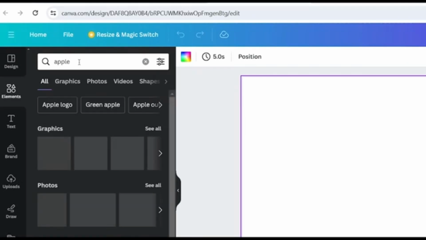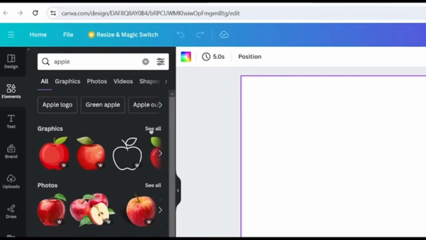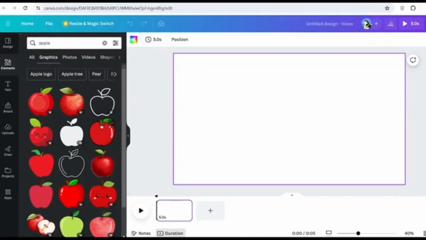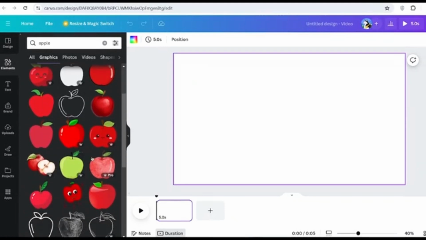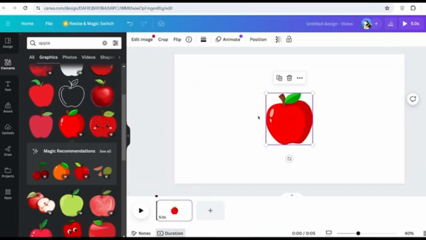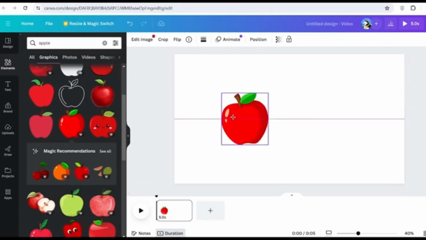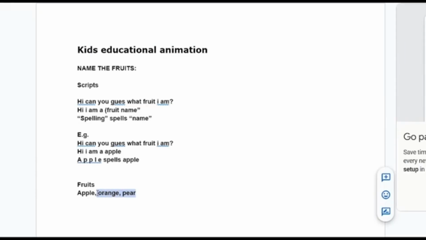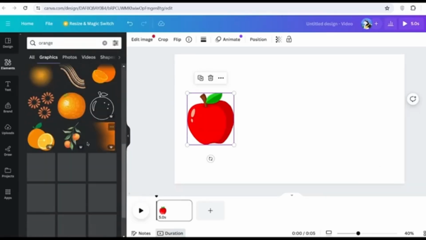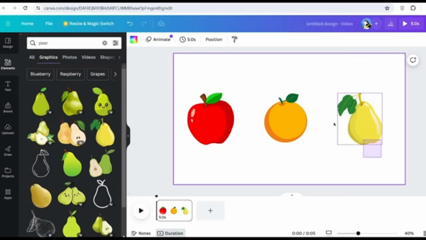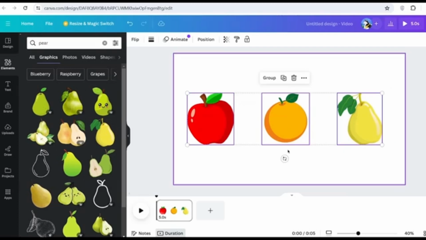So I do a search for apple and then click onto where it says graphics. And then you could scroll through all these options and choose whichever apple that you prefer. So I'm going to go ahead and just choose the first one that I see. My other elements were the orange and pear, so I'll do the same exact process to get all my characters. So now, as you can see, I have all 3 of my characters.